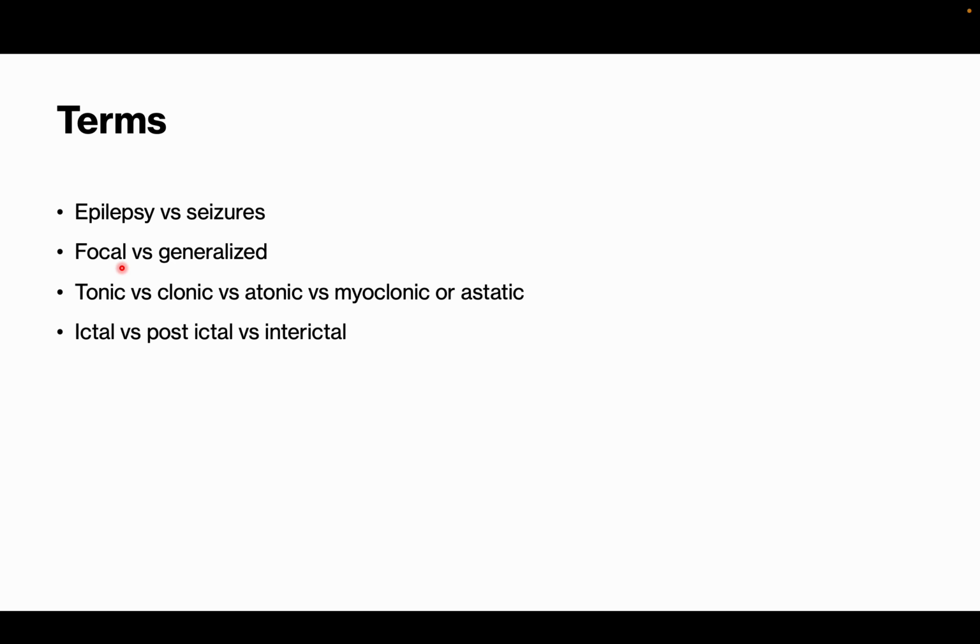So this is a pattern, and it is called Jacksonian march. That is, upper limb, lower limb, then the opposite lower limb, then the opposite upper limb. This is a pattern because that is how the cortex spreads. But what happens in pseudo seizure? They start moving the left upper limb, then they start moving the right upper limb also. That is not Jacksonian march. That is pseudo seizure. The Jacksonian march pattern will not be there in pseudo seizure. That is one more thing you can differentiate.